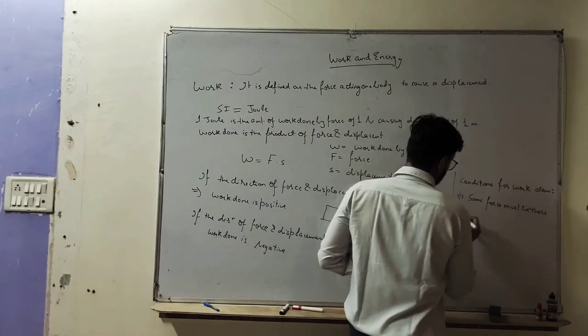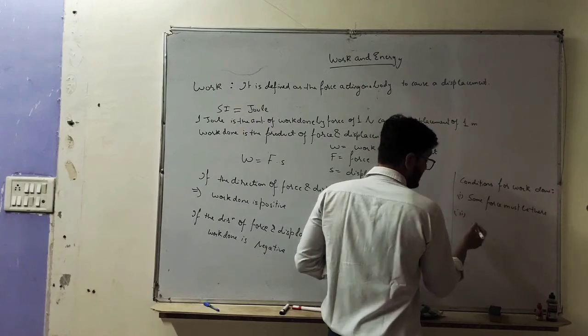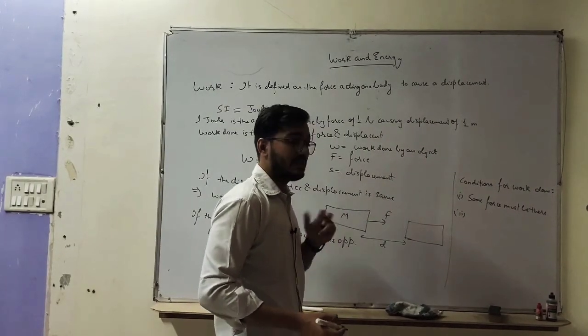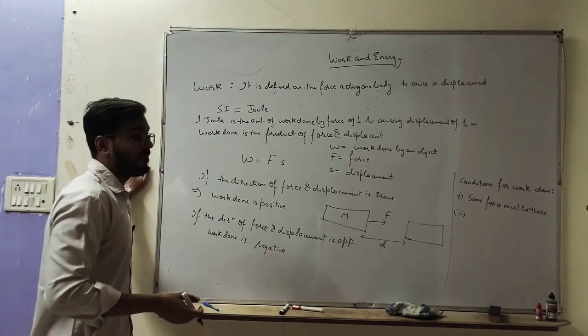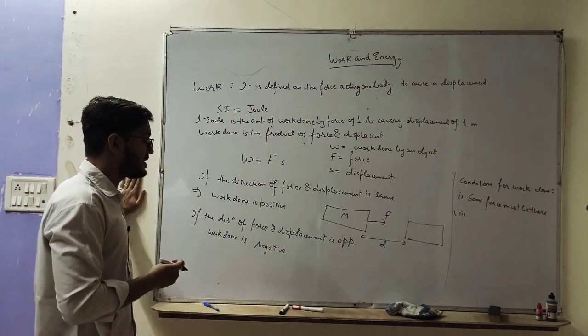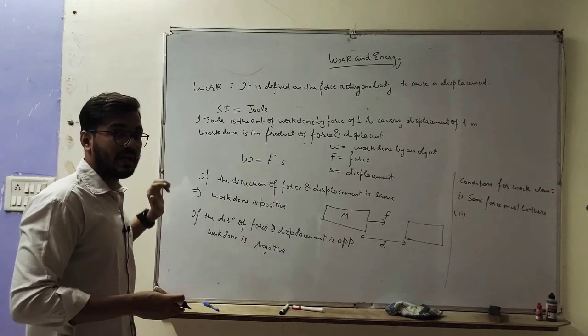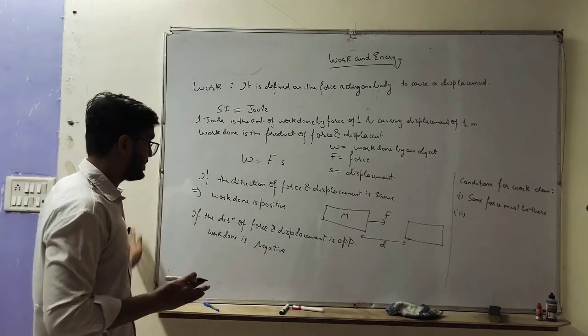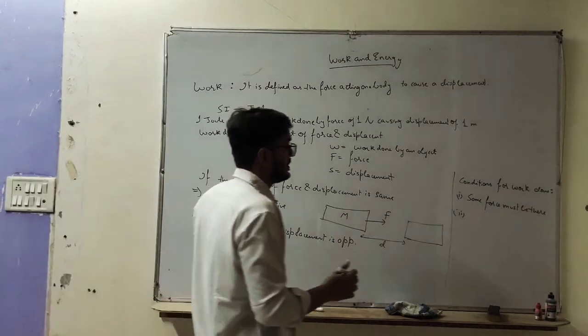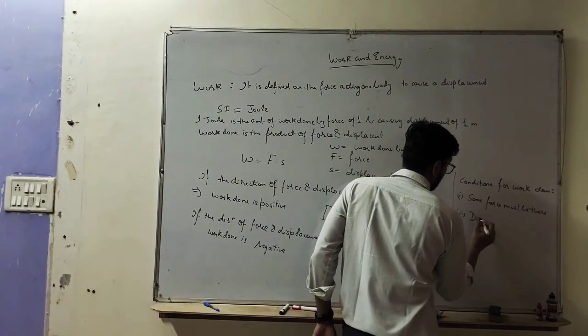Second condition, displacement should also be there. If I push this board, this wall, and I'm applying some force but displacement is not there, although I will become tired, no work is done by me on this wall because there is no displacement.